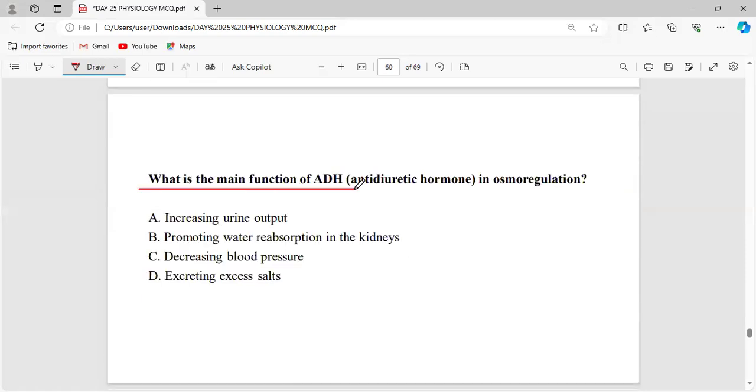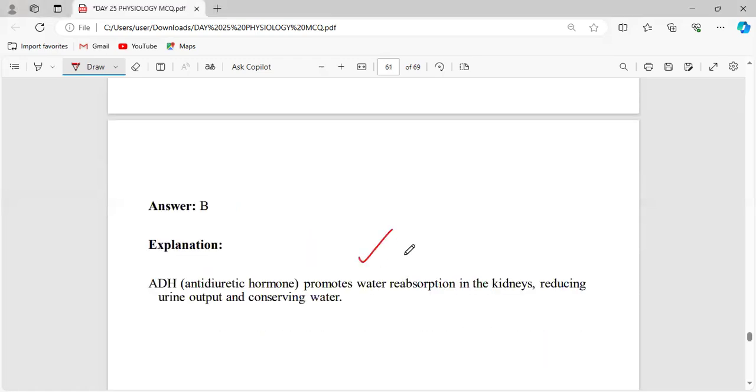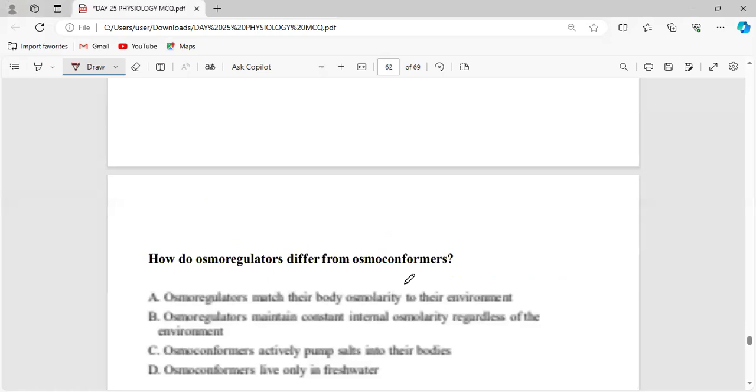And what is the main function of antidiuretic hormone in osmoregulation? Antidiuretic hormone is to check which process? It promotes water reabsorption in the kidney. And if it reabsorbs the water, definitely the urine will be low.